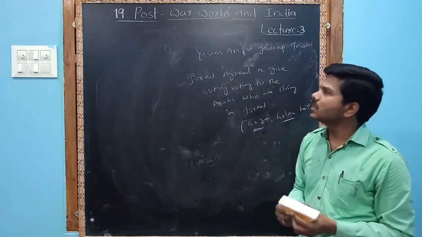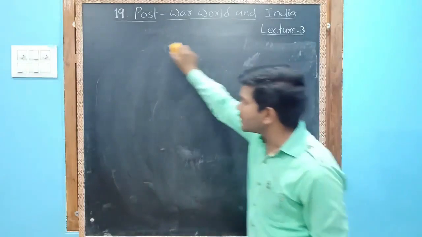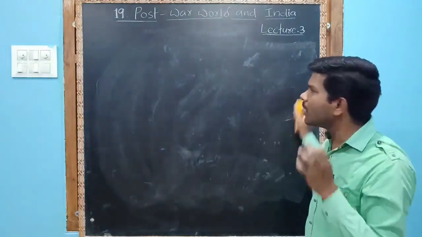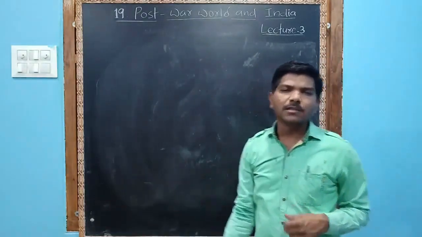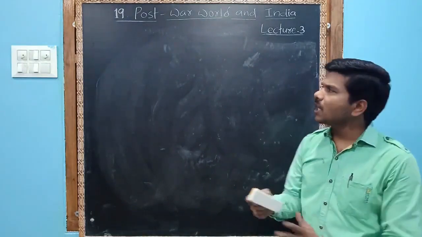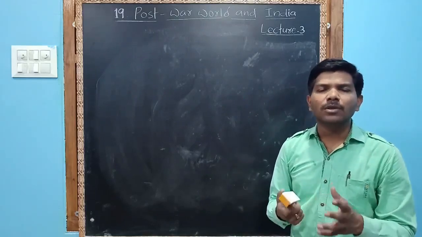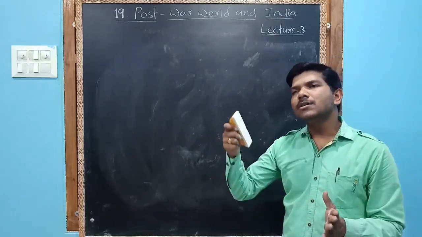So children, this is the West Asia conflict. I hope you understand this West Asia. I want to repeat it simply. West Asia is located in the west side of Asia. It was a conflict between the Arabs and the Jews.